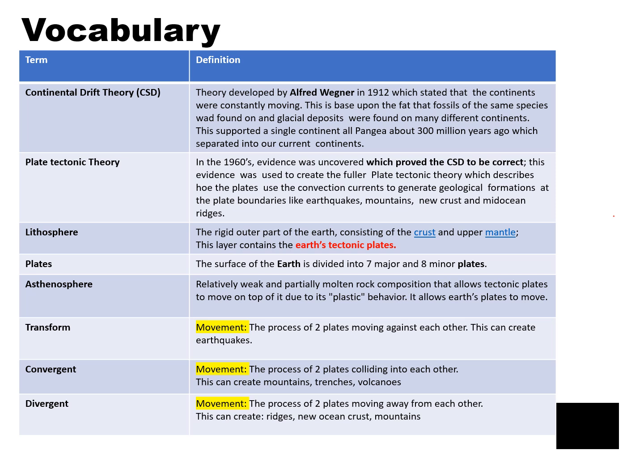We have 8 vocabulary words for our plate tectonic section. Our first 2 vocabulary words describe the theories which support the movement of Earth's plates, the continental drift theory and the plate tectonic theory.